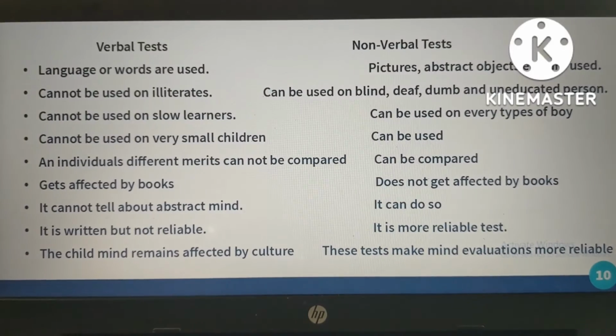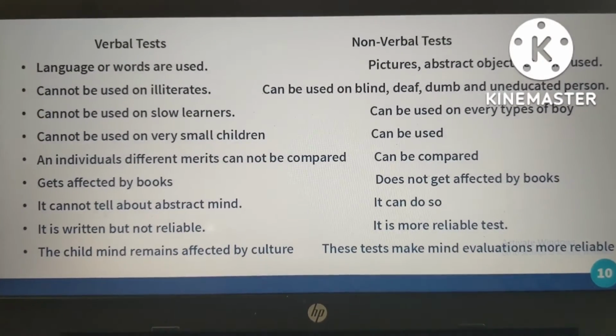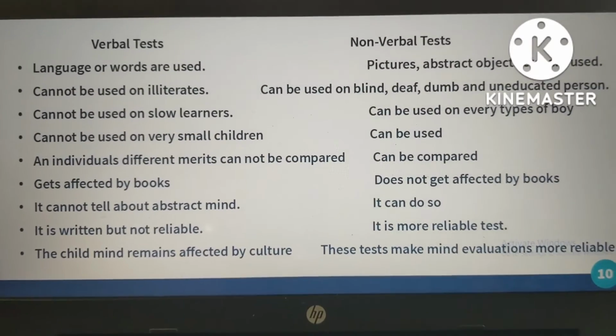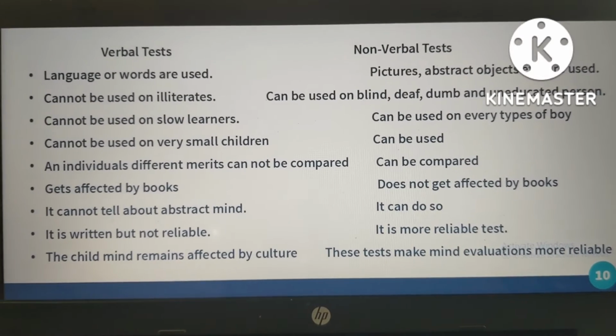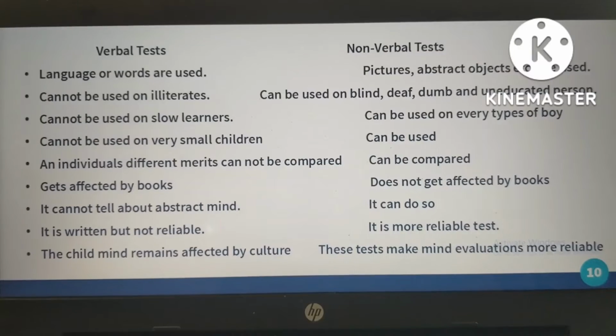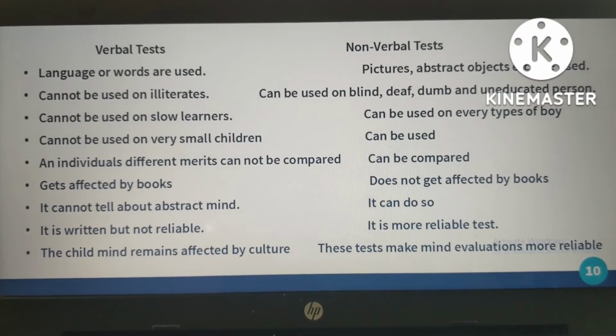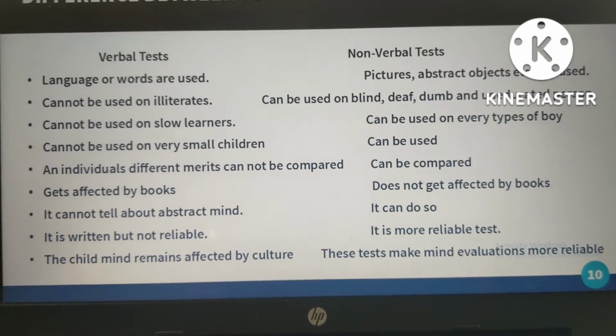And the next is that the verbal test cannot be used on very small children, because small children cannot understand instructions in words. If we give them a list of instructions, they cannot read and they cannot understand. Through the non-verbal test, they can write and understand easily.